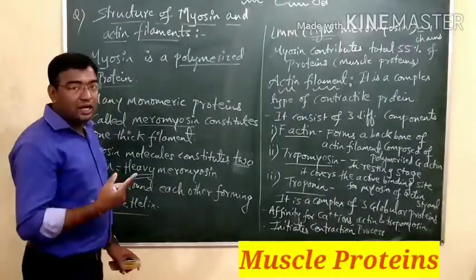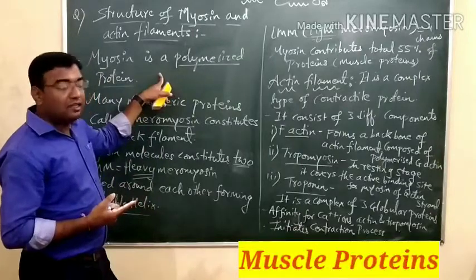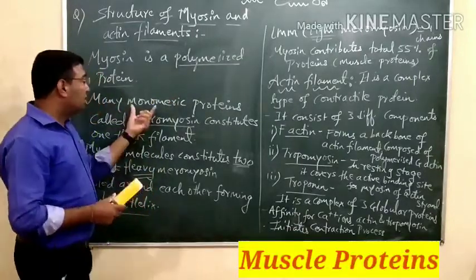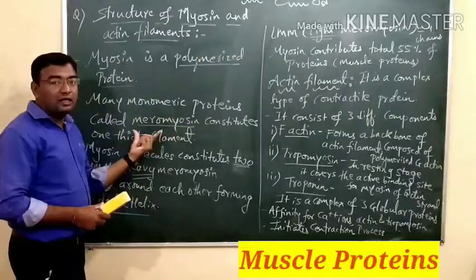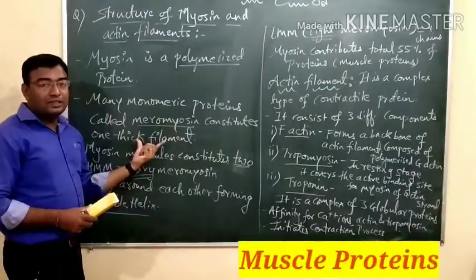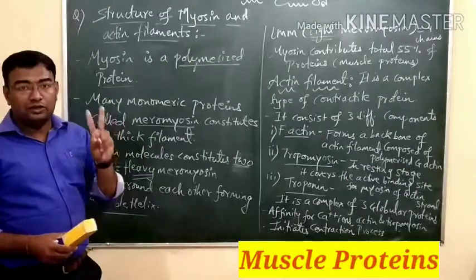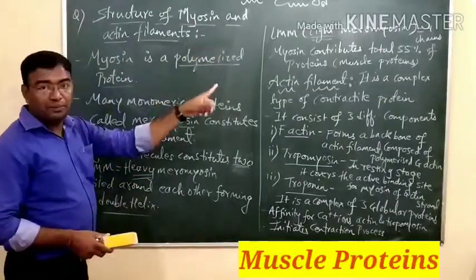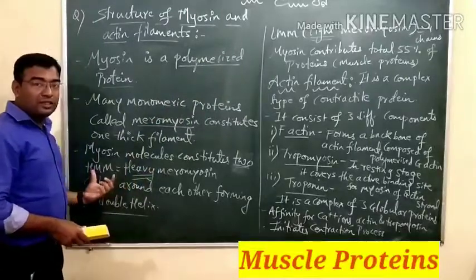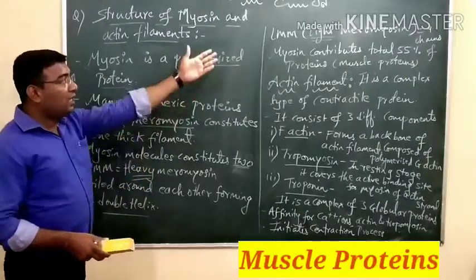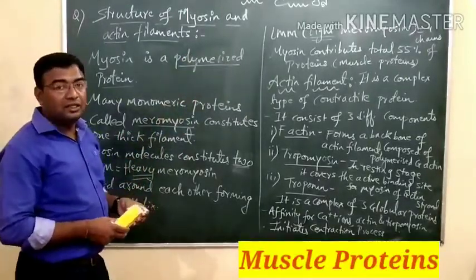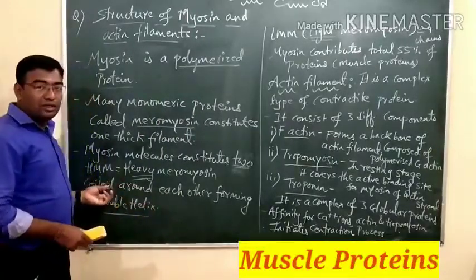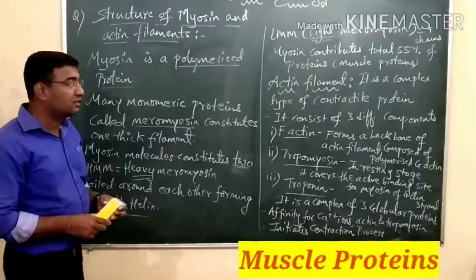So myosins are generally a polymerized kind of protein made up of monomeric units. The name of these monomeric proteins is meromyosin. Meromyosins are again classified into two forms. One is HMM and one is LMM. HMM means heavy meromyosin, number is 2, and LMM, that is light meromyosin, number is 4. So when we see HMM, it is a coiled structure forming a double helix structure.